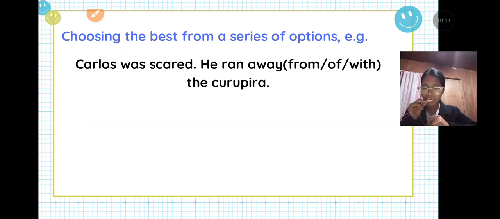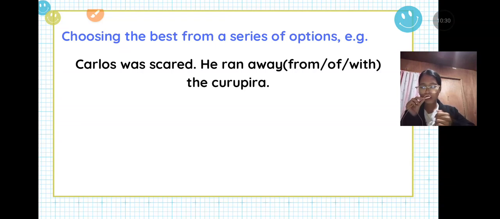Do you think it fits in the sentence? No, it's not. Does Carlos mention that he is with somebody? No, right. He just said that he was scared. And for the information, Coropera, in my research, is a mythological creature of Brazilian folklore.